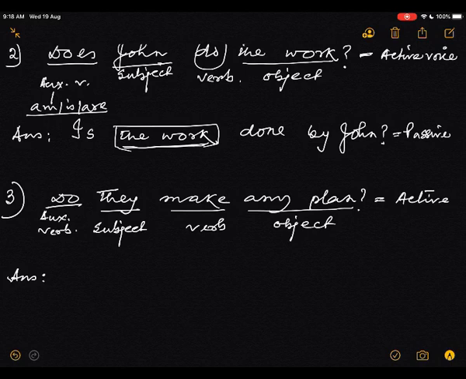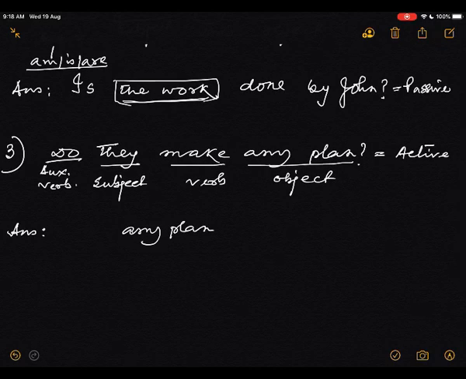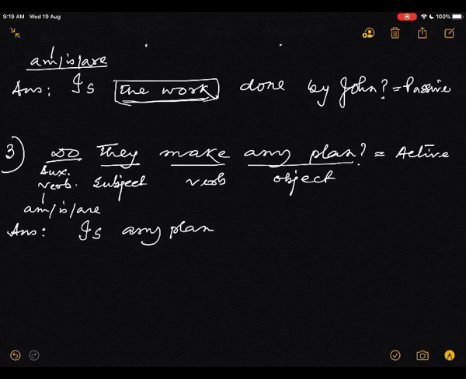Now change. How will you change? First, take the object. Any plan. Do will be am, is, are. So it is third person singular number, so it will be is. Here you will get is any plan.